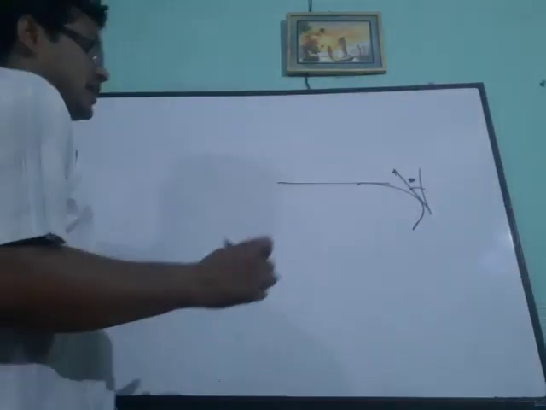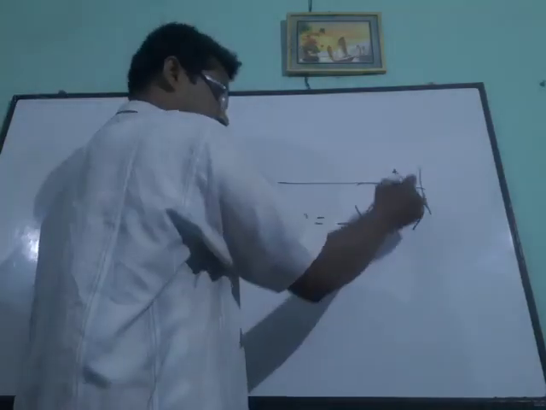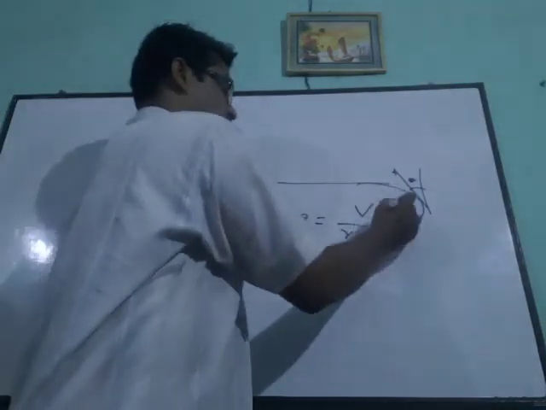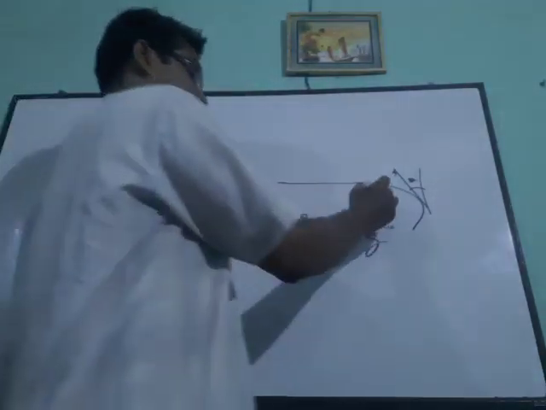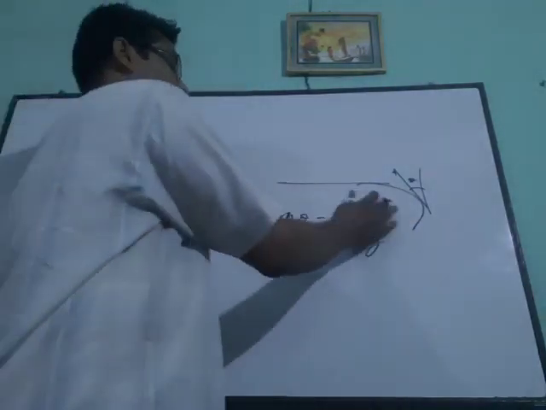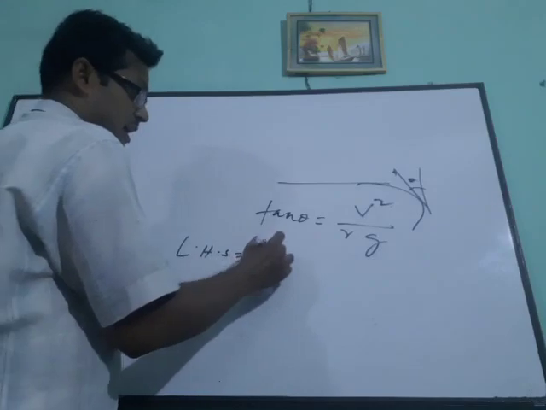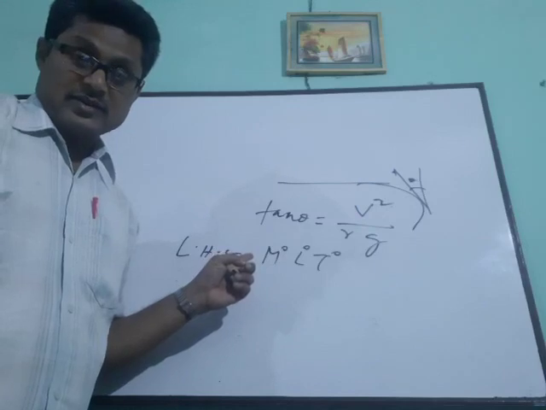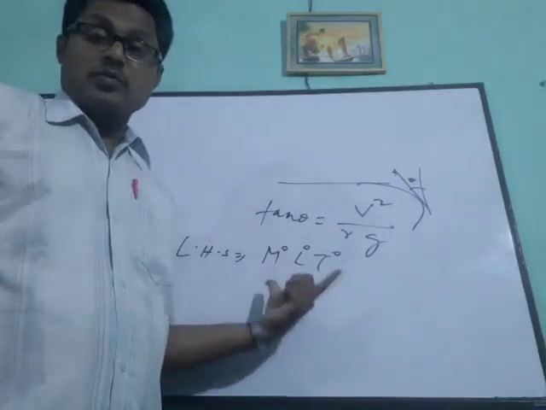Whenever we are taking a turn, we always bend. Let this bending angle be theta, and tan theta depends on velocity, the radius of curvature of the road, and g. So maybe this is the equation, or maybe v square by r g, or maybe v by r square g. Anything may happen. So you have to check whether the tan theta equal to v square by r g that I have given is right or wrong. So left hand side, what is the dimensional formula? That is M0, L0, T0, because tan theta means perpendicular by base, so it is always a dimensionless quantity. Therefore this is the dimensional formula of the left hand side.